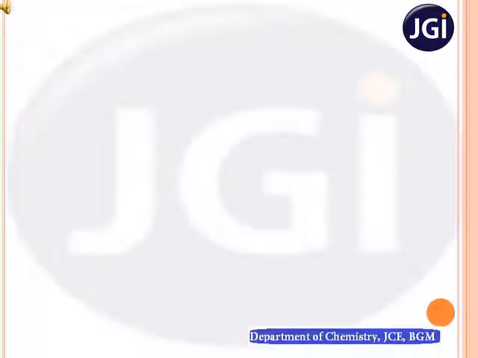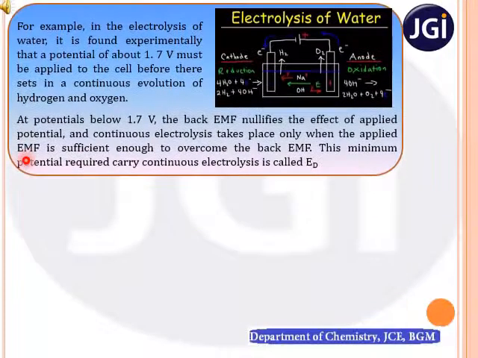To understand the decomposition potential more clearly, let us consider an example of electrolysis of water. As shown in the figure, in the electrolysis of water, a pair of platinum electrodes are immersed in a solution of an acid or base. Here, the platinum electrodes are called inert electrodes because they are not involved in the reaction of the process. In the electrolysis of water, a minimum potential of 1.7 volt must be applied to carry out continuous electrolysis. Otherwise, electrolysis of water does not take place.